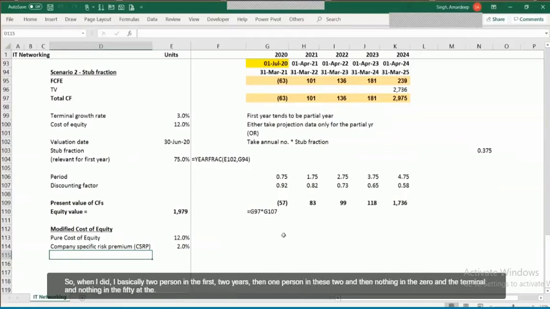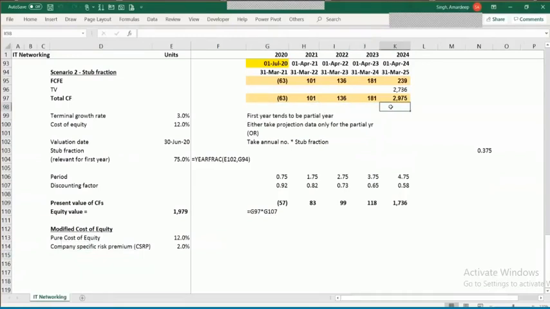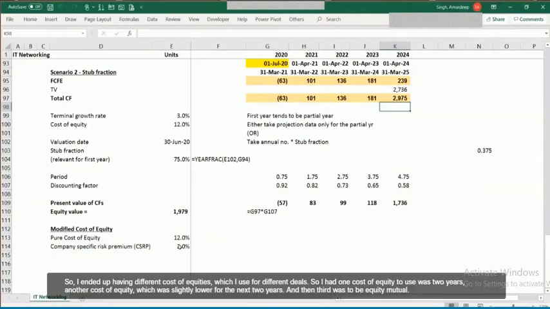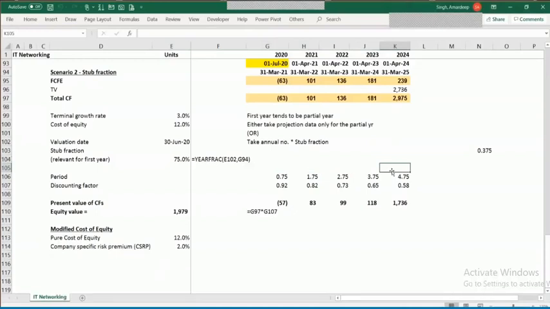So what I did, I basically took 2% in the first 2 years, then 1% in the next 2 years, and then nothing in the 5th year and the terminal period. So I ended up having different cost of equities which I used for different years. So I had one cost of equity which I used for the first 2 years, another cost of equity which was slightly lower for the next 2 years, and then a third cost of equity which was even lower for the terminal period and also the terminal value.